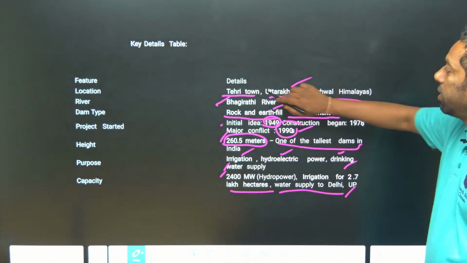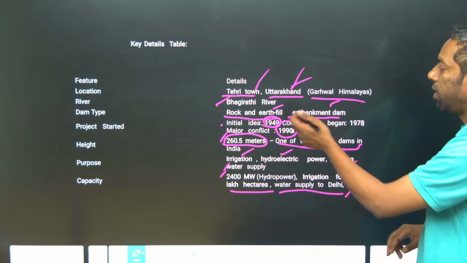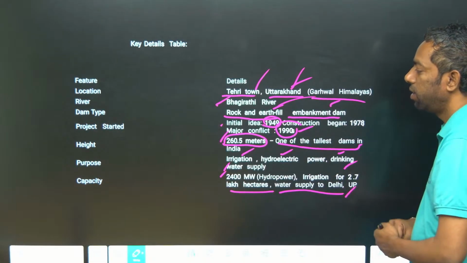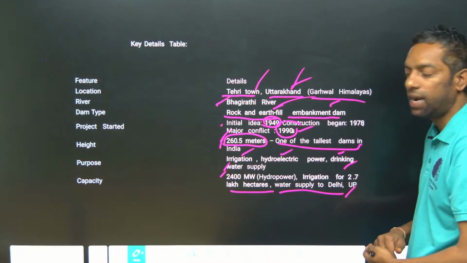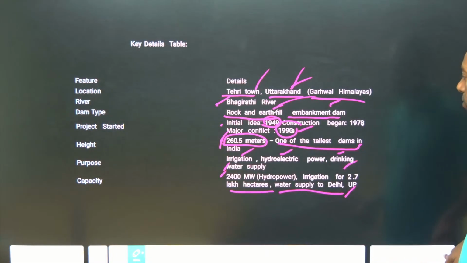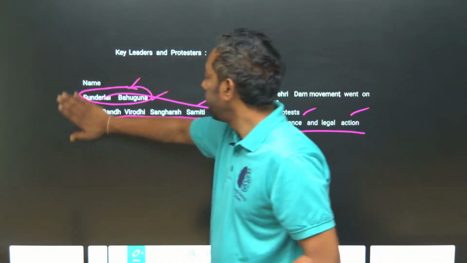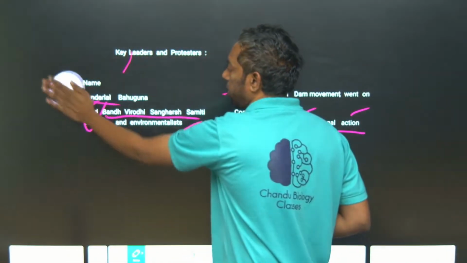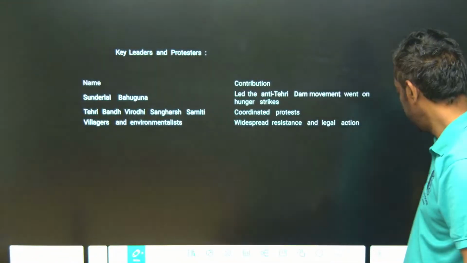Key details: Tehri town, Uttarakhand, a rock and earthfill project, 260 meters high, the highest dam. Its purpose is irrigation and electrical power. Sundarlal Bahuguna is also a key leader of the Tehri Dam movement.